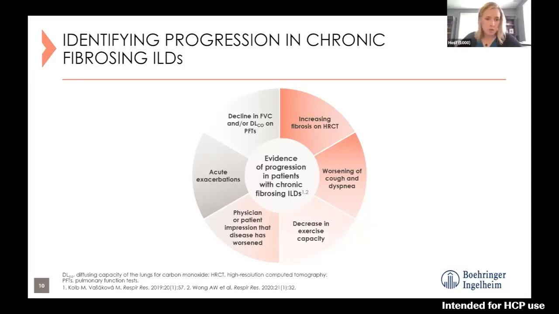And then also just a general sense from the patient or their provider, their physician or their nurse practitioner or PA that their disease has worsened. And so just a sense that this is getting worse, this isn't going the right direction. And so it's important to recognize those and make sure that it's being addressed and the team is aware of it.